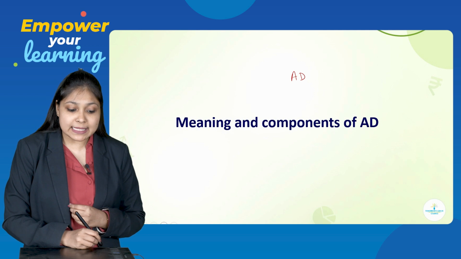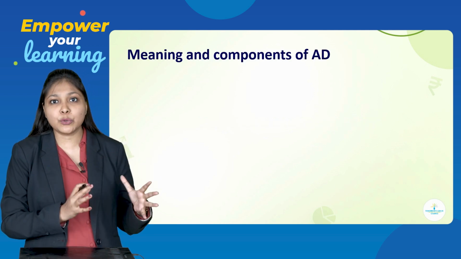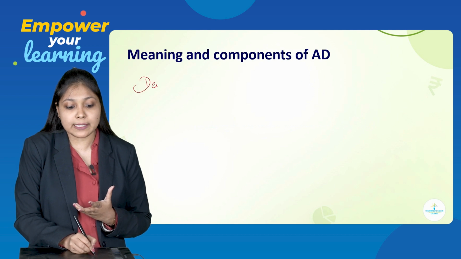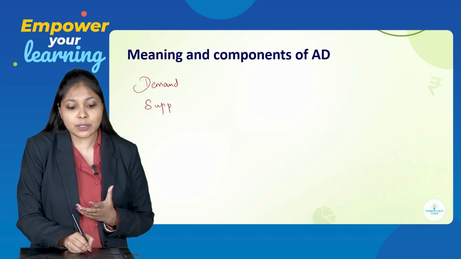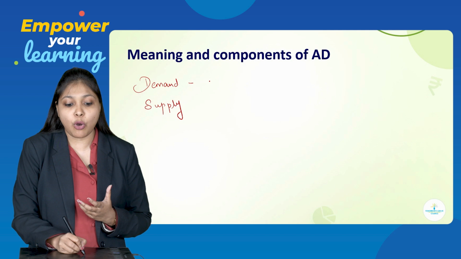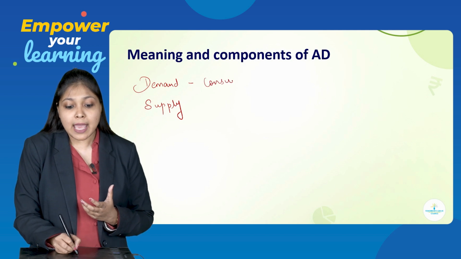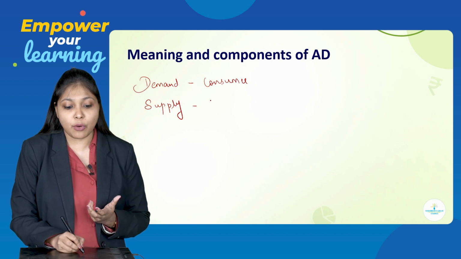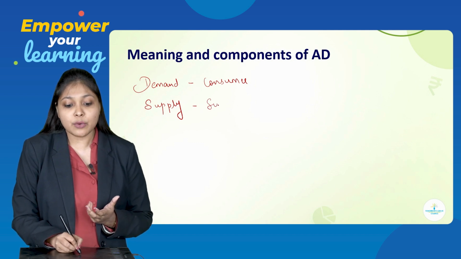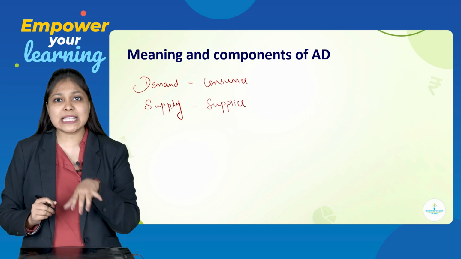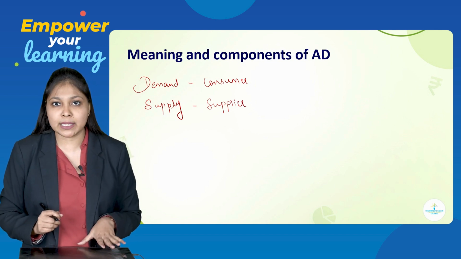So, basically, till now in microeconomics, you have already learned the concept of demand and supply. You might know that whenever we study demand, we study it from the perspective of a consumer. And in the same way, when we study supply, we study it from the perspective of a supplier, who is also called a producer. Right? So, this concept we have already seen in our microeconomics.